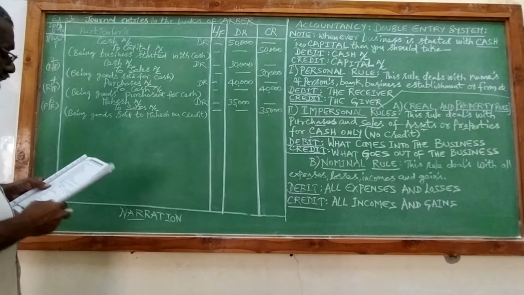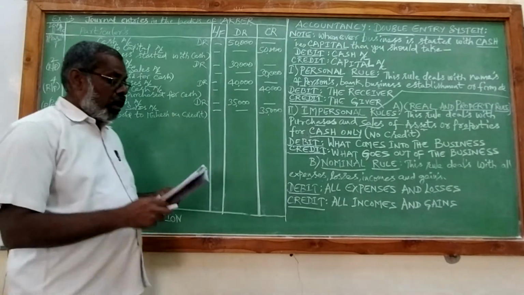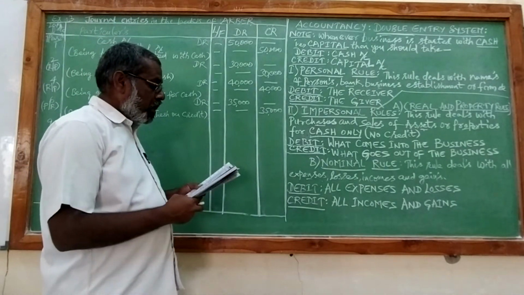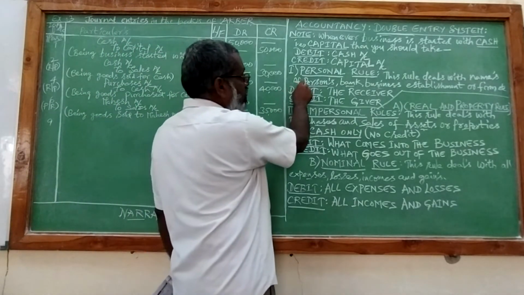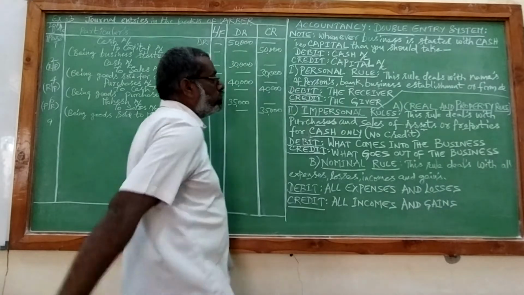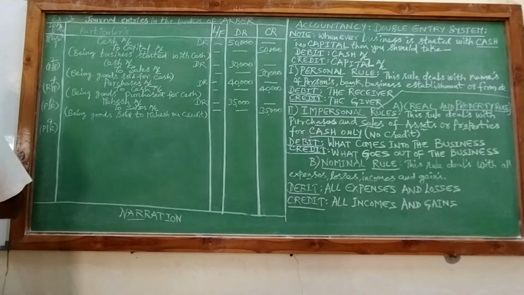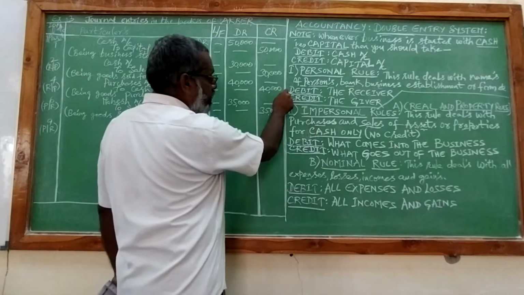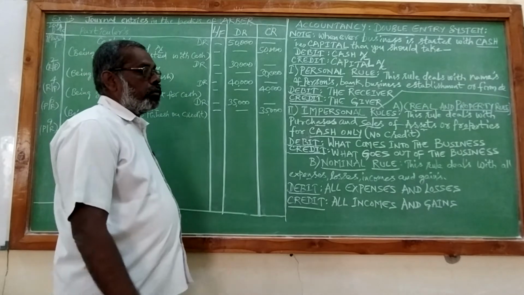And next one is March 9th, bought goods from Radhika. Bought means buying, purchases. Here Radhika's name has come. So the rule which deals with the names of the persons is personal rule. The formula is debit is the receiver, credit is the giver. What we are receiving?